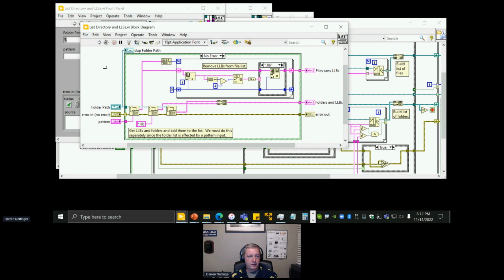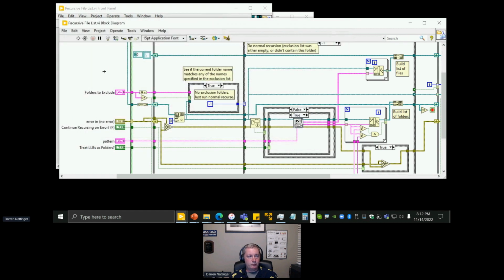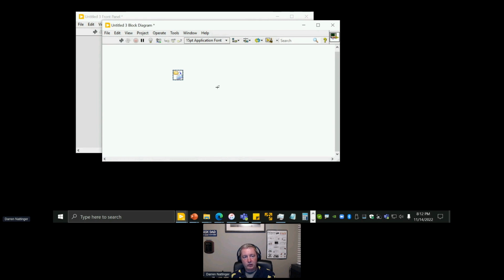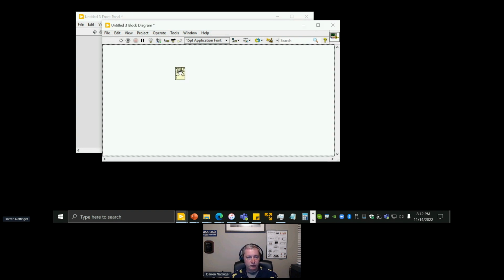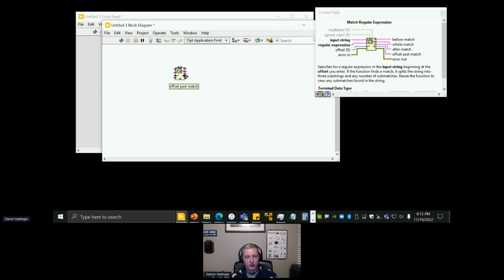Well, the interesting thing is that there are some objects in LabVIEW that look like primitives, but really are not. For example, I'm going to drop the match regular expression function. So if you look at this function, it certainly looks like a built-in function, right? You can grow it and shrink it. If you show your context help, you can see the context help for it. So this function looks like a built-in primitive in the language.